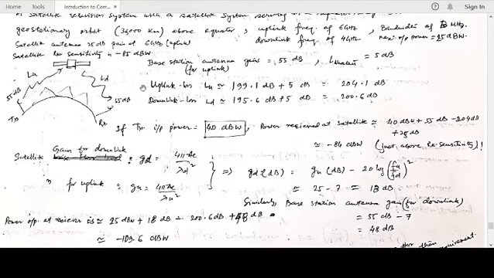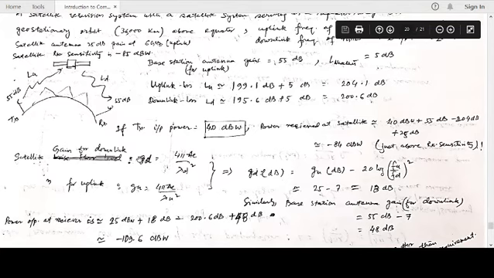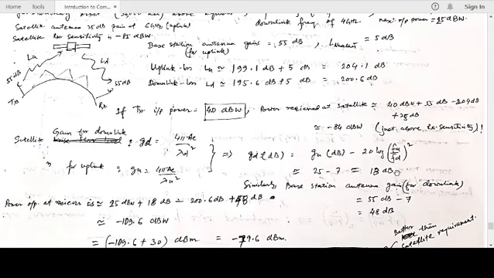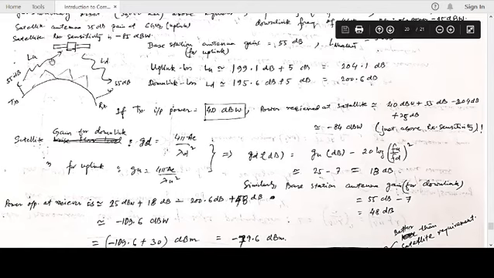So uplink gain we already know. Satellite uplink gain is 25 dB at 6 gigahertz. So you can calculate the gain for downlink, and it turns out to be 18 dB. Similarly, for the base station antenna you have 55 dB for uplink.